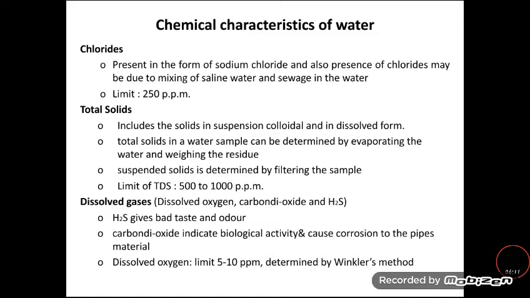Next one is dissolved gases, that is dissolved oxygen, carbon dioxide and H2S. These give bad taste and odor to the water, and dissolved oxygen is the main thing available for living organisms in the water. So it should not be low in value. It should be within the limit to maintain the quality of the water. The dissolved oxygen limit for potable water is 5 to 10 ppm, determined by the Winkler method.